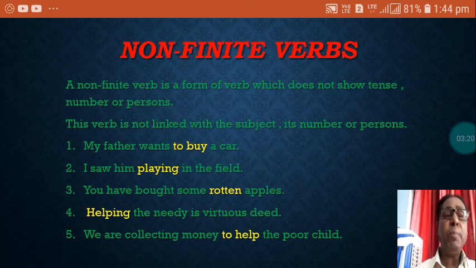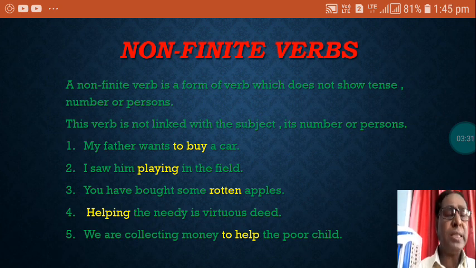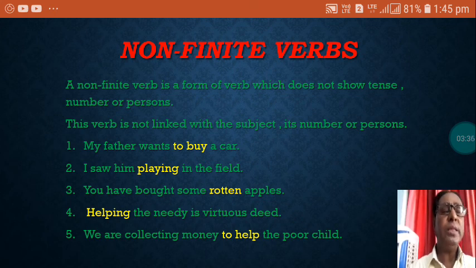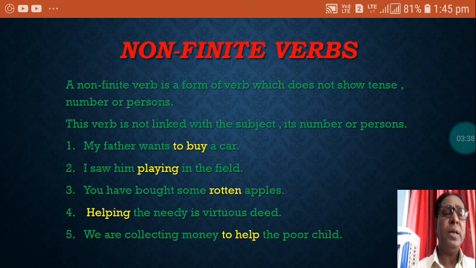I saw him playing in the field. Here playing is a kind of non-finite verb, called the present participle form. Later I am going to explain it to you. There are three forms of non-finite verbs. You have bought some rotten apples. Here rotten is the past participle form.